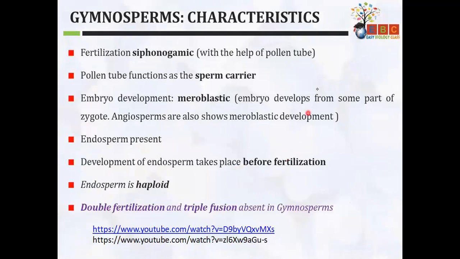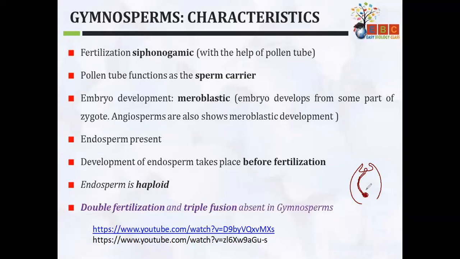What happens is, as soon as the pollen is deposited in this chamber, there is a formation of a tube which penetrates inside the ovule, and it carries the sperms present inside it to fertilize the egg cell.